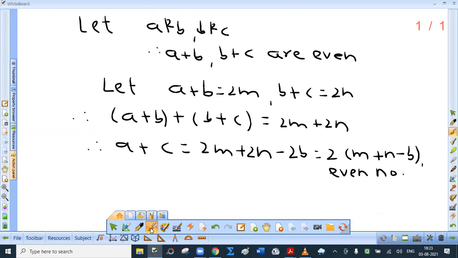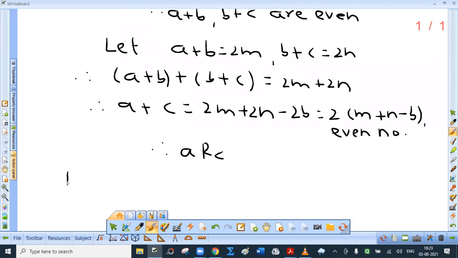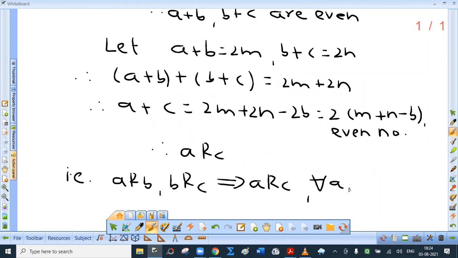This means a is related to c. That is, a related to b, b related to c implies a related to c for all a, b, c belonging to what? Belonging to capital N. So what is the conclusion? R is transitive. A good student may add that this is an equivalence relation.